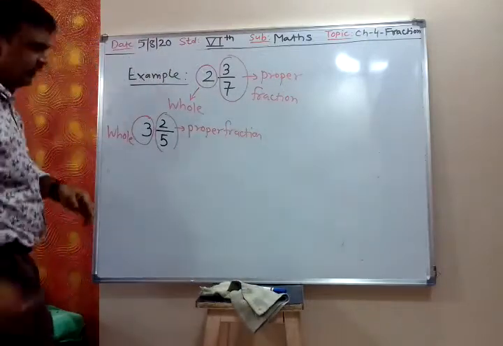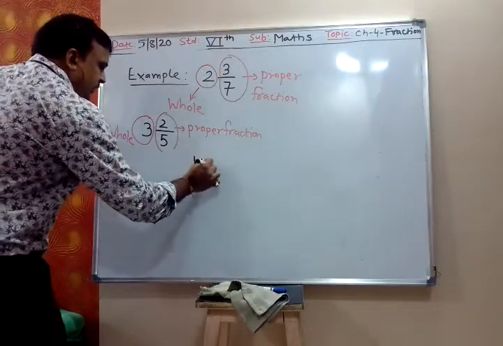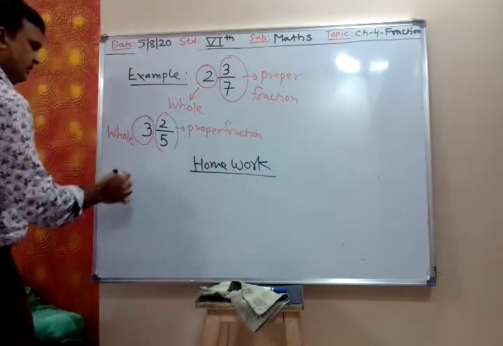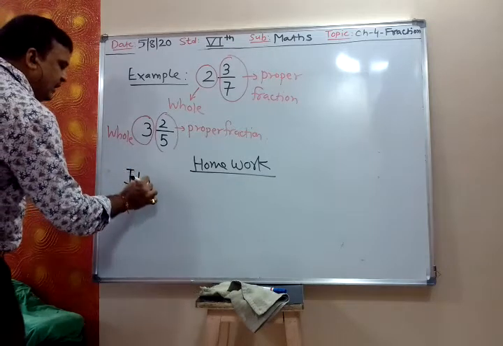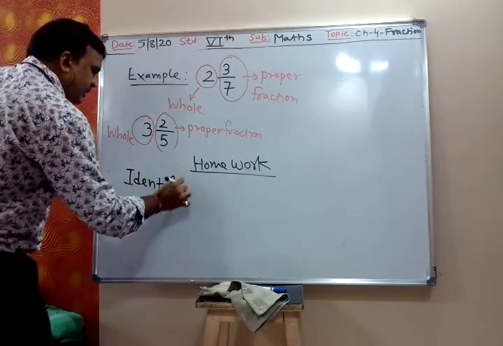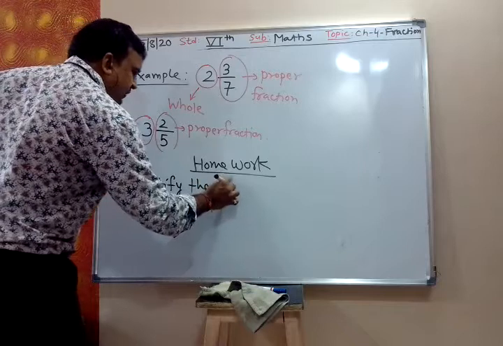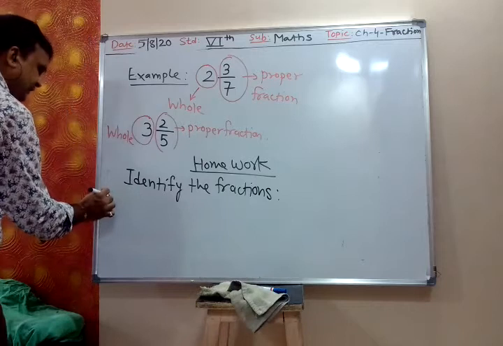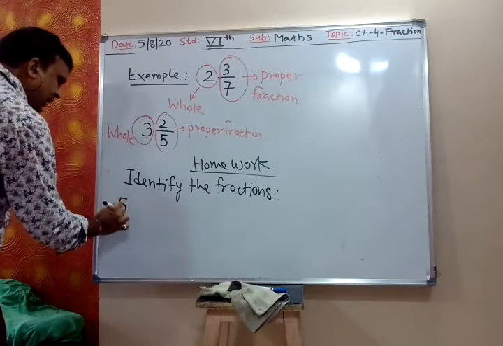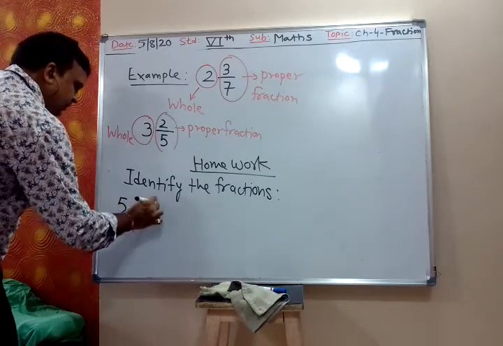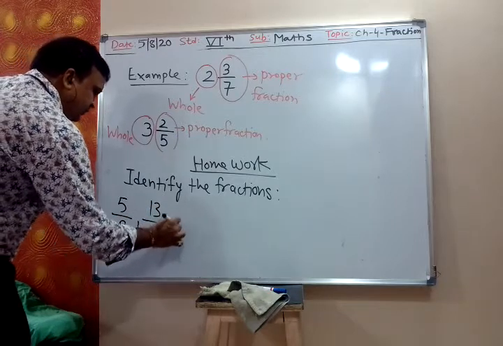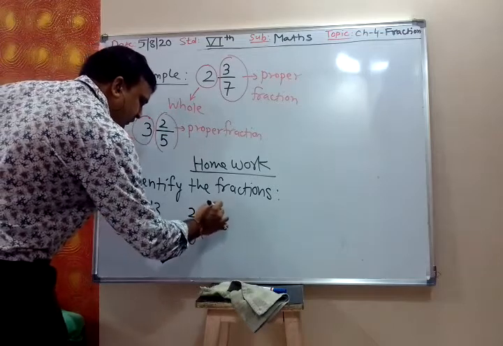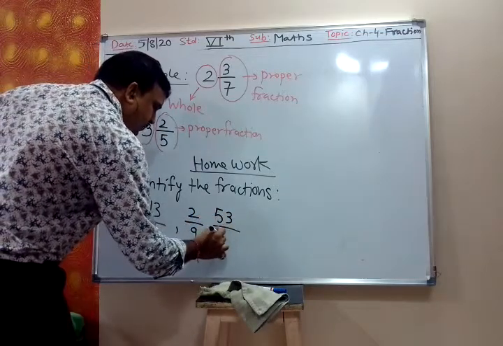Now take this homework. Identify the fractions. Write down this. You have to identify first 5 upon 9, 13 upon 21, 2 upon 9, 53 upon 37.